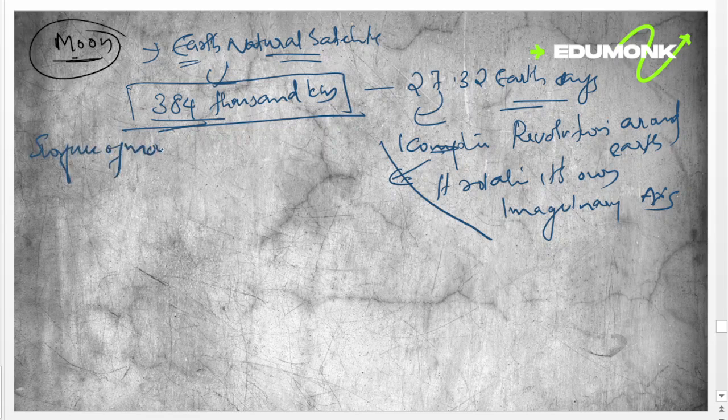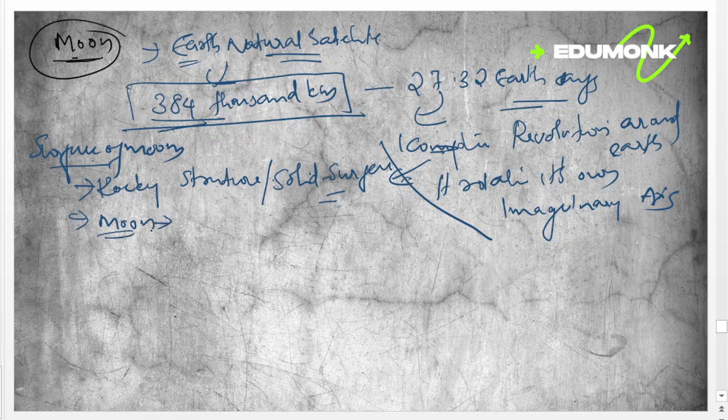Then the surface of the moon. It is a rocky, solid surface body. The moon has a very weak atmosphere.